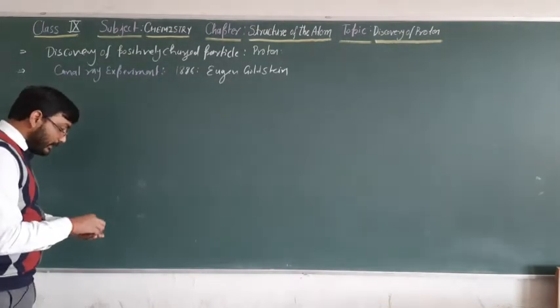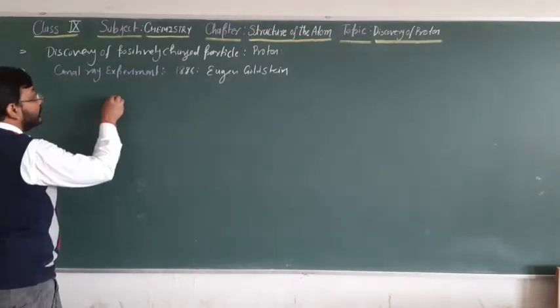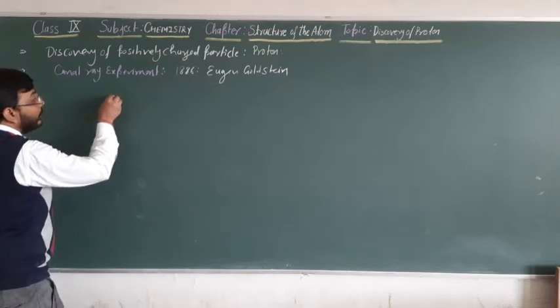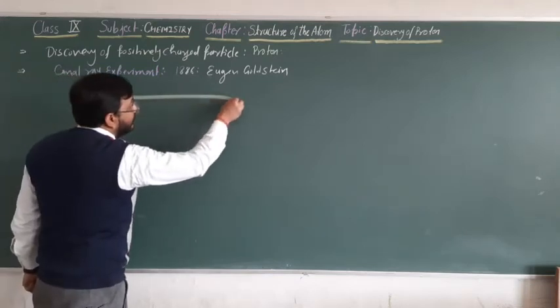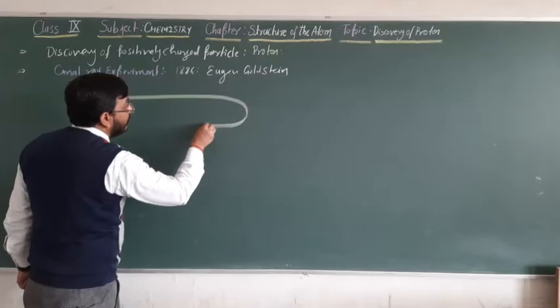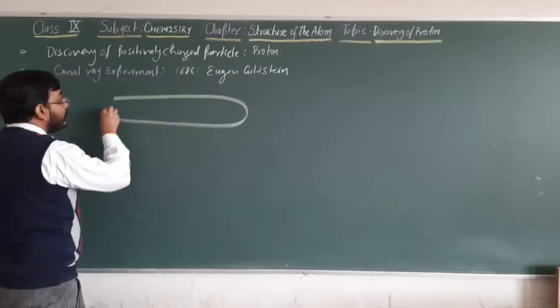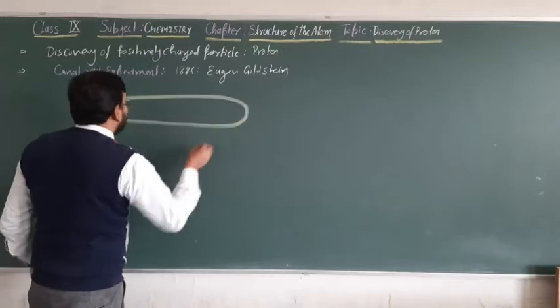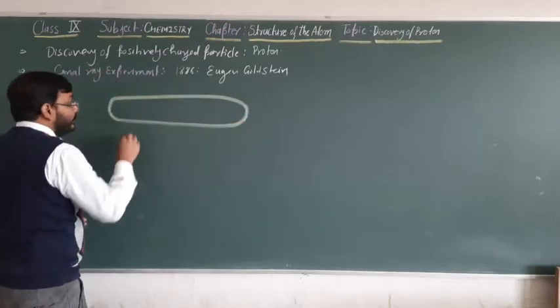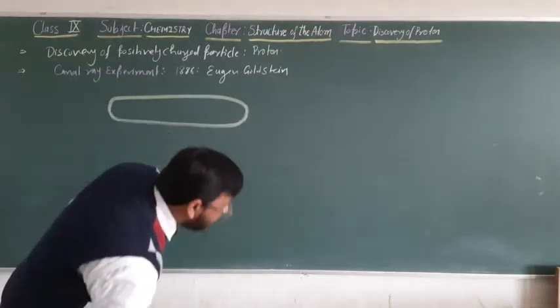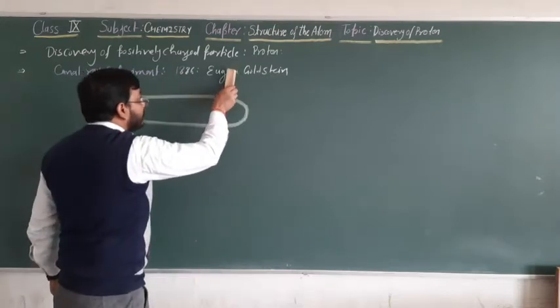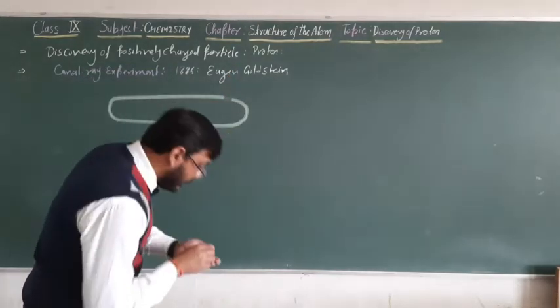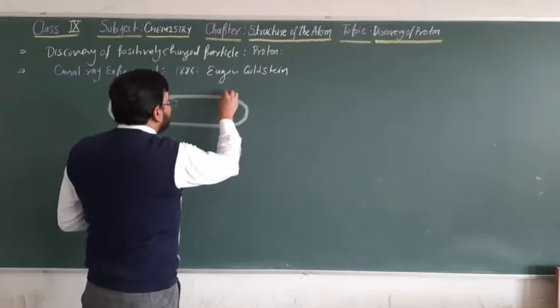Now let us first understand the discovery of the Canal rays, discovered by Eugene Goldstein. He used an instrument that we call the discharge tube, as you are familiar with it earlier. This discharge tube is fitted with a suction pump, or we call it a vacuum pump.